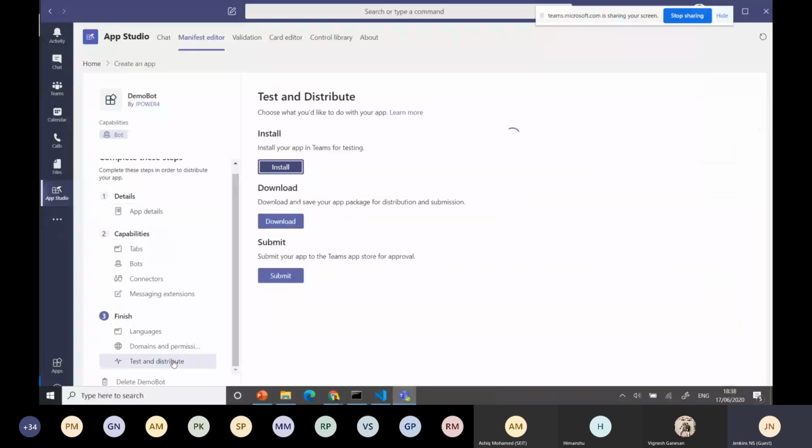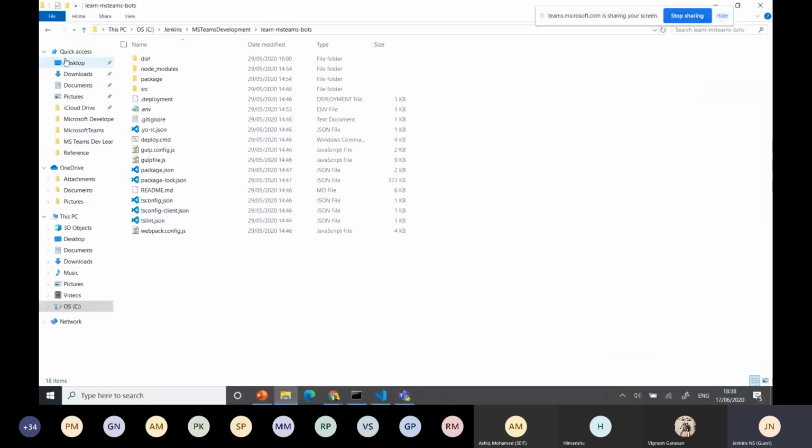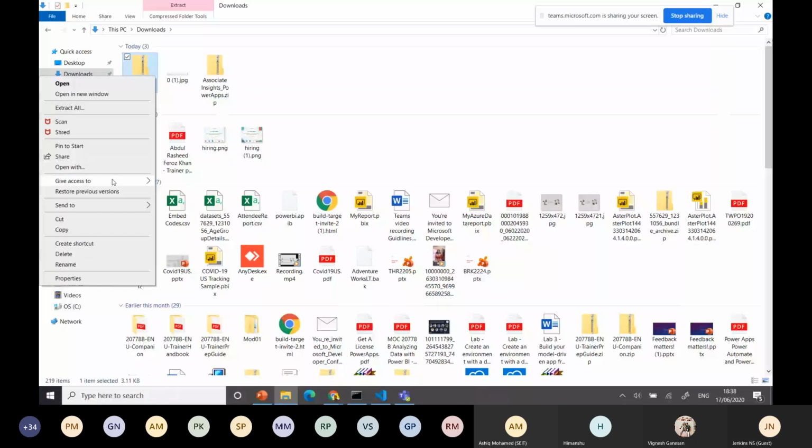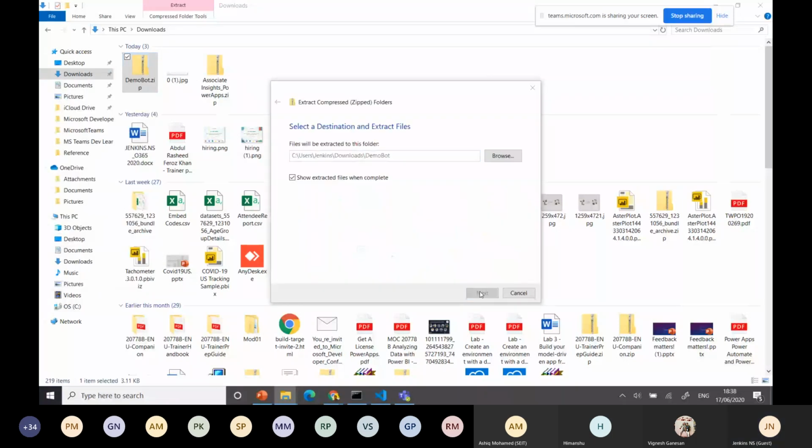Normally, the Microsoft-defined words are not supported. You can download it. For example, I'll show you, that's the main reason I'm showing it here. Once you download it, you can go to the download folder. I can see the demo bot will be there. You can extract the folder. It's a zip file, right?